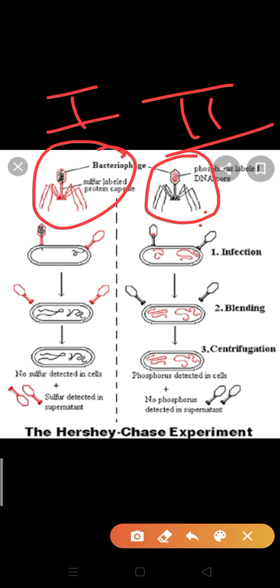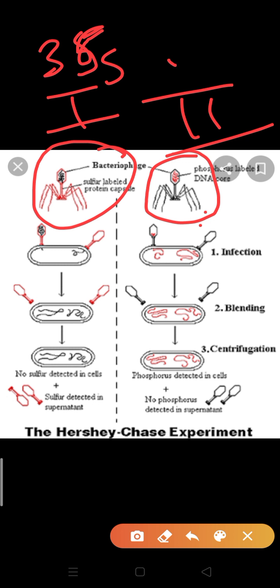So the first step is known as radio labeling. Which sulfur is used here? 35S, which is radioactive sulfur. Sulfur is present in amino acids, and amino acids are a content of the protein coat.